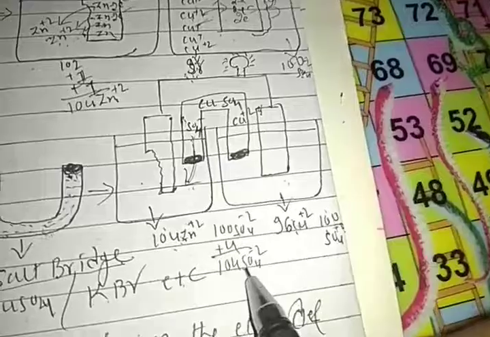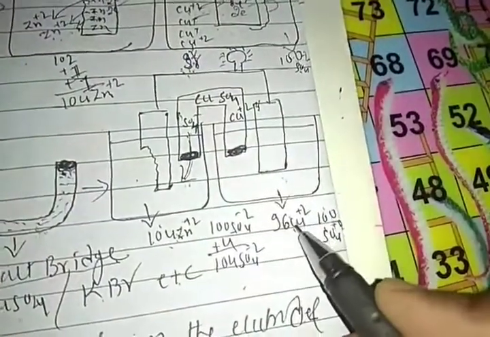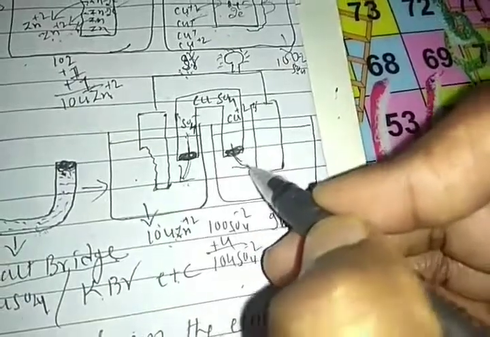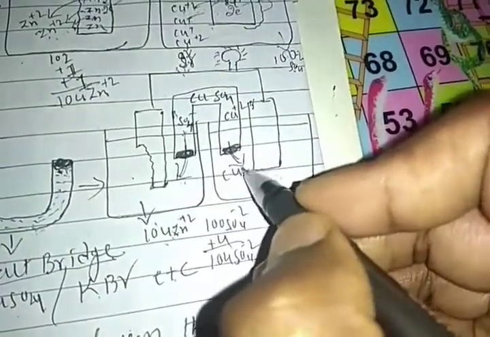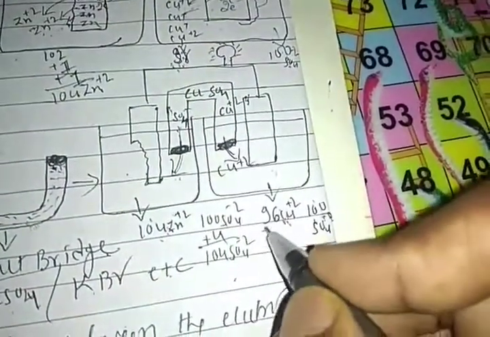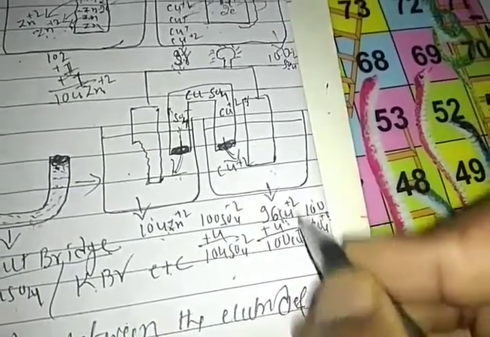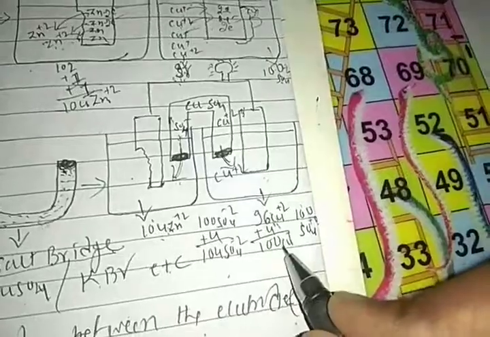Now it is electrically neutral. And how many copper ions? 96. 4 copper ions enter into the solution. If 4 copper ions enter, it becomes neutral again. Copper is 100, sulfate 100, electrically neutral.